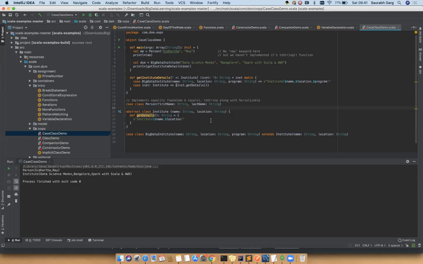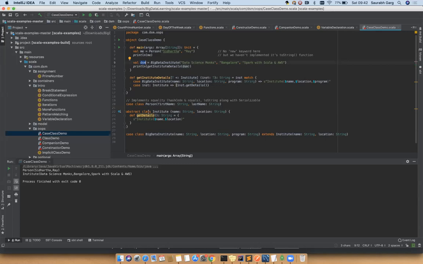The moment you add a case class, the hashCode and equals functions come built in. That means if you create two objects with 101, Siddharth, and compare them, they will always be equal. The comparison concept is added here by default. It will check all the attribute values and find out whether the two objects are the same or not. Okay, so here we created another object, val DSM equal to Big Data Institute, Data Science Monks, Bangalore, Spark with Scala and AWS.